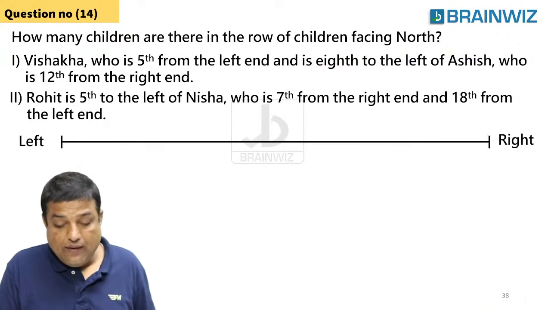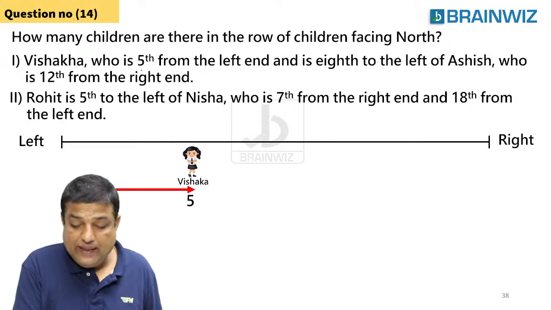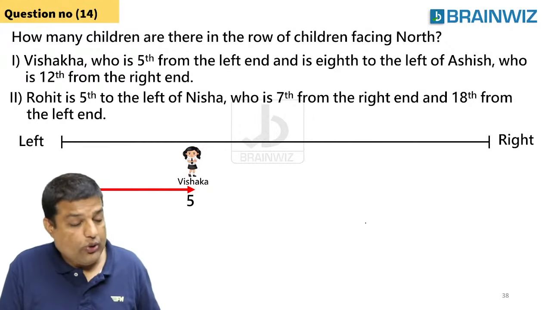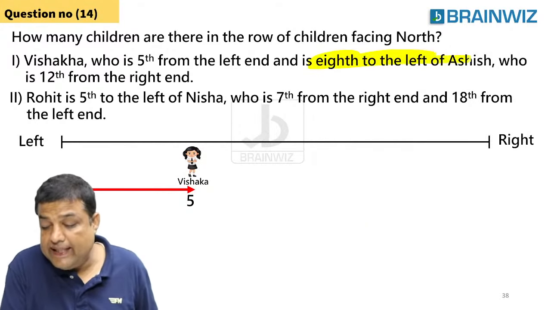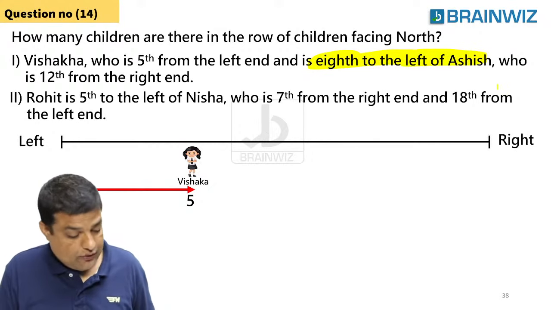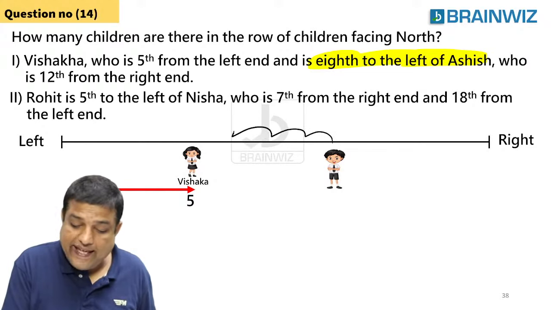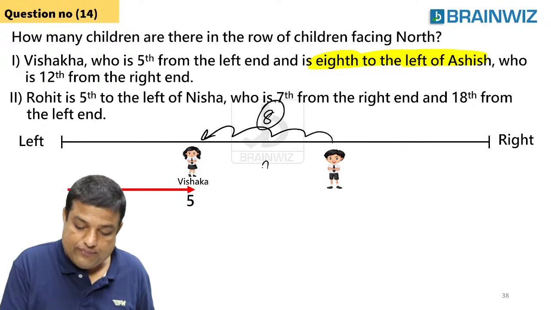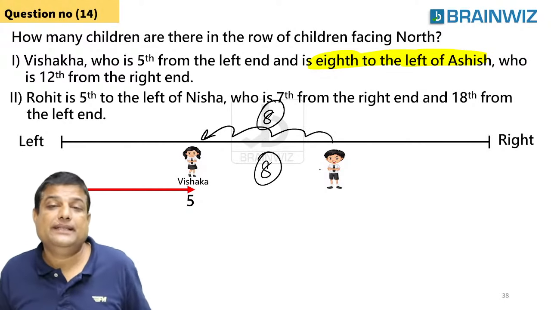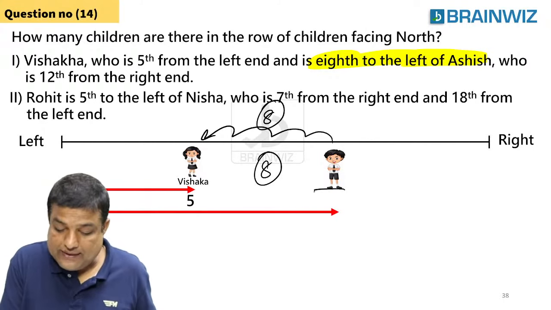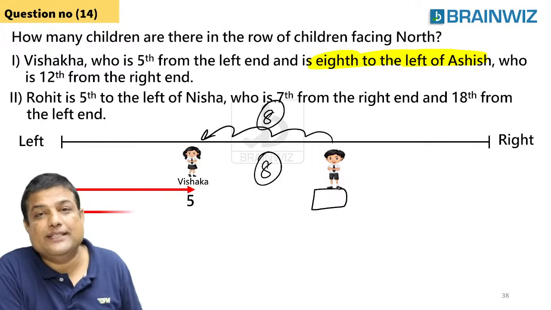Let's see here. Vishaka is 5th from the left, that's been given over here. And she's not only 5th from the left, she is also 18th from the left side of Ashish. So wherever Ashish is, she is 8 places to the left. It's not 18, it's 8 places. Now we can say what comes in this box, guys.